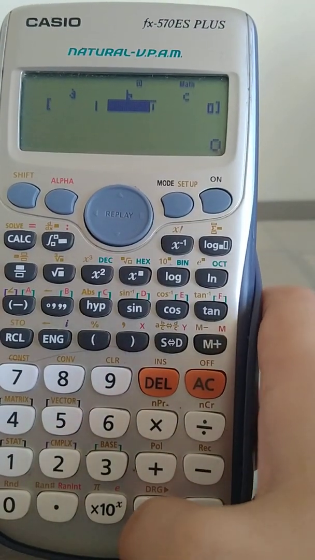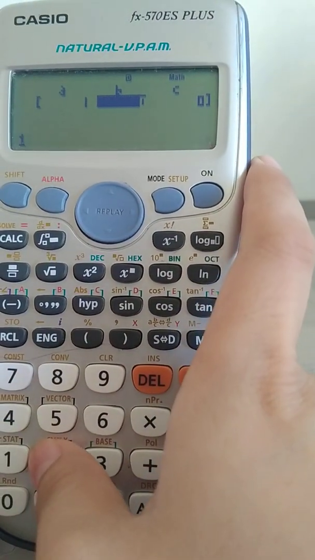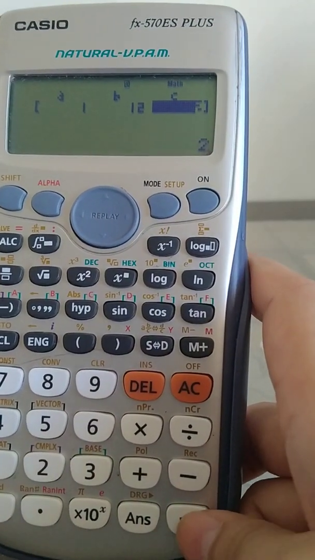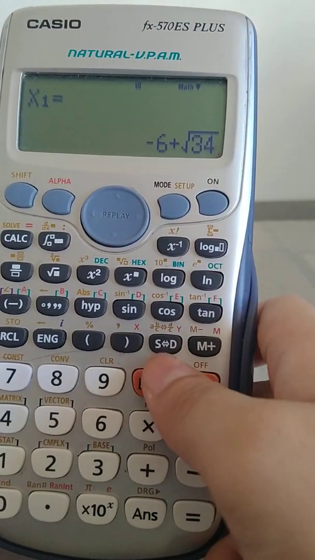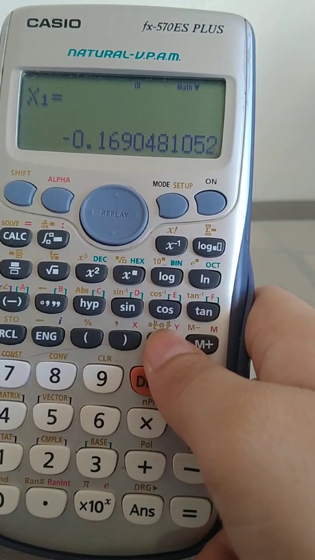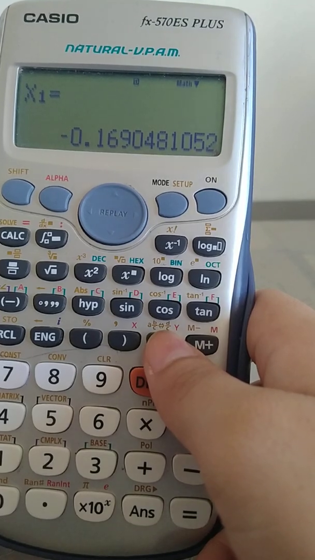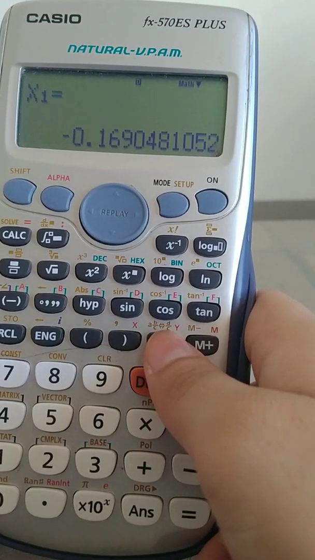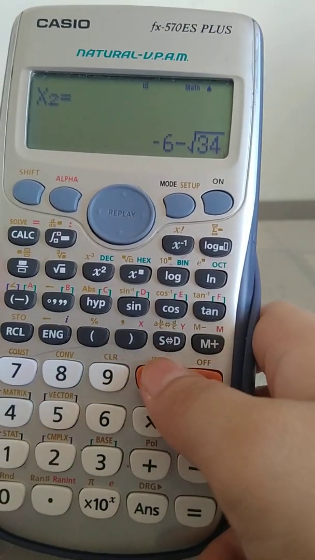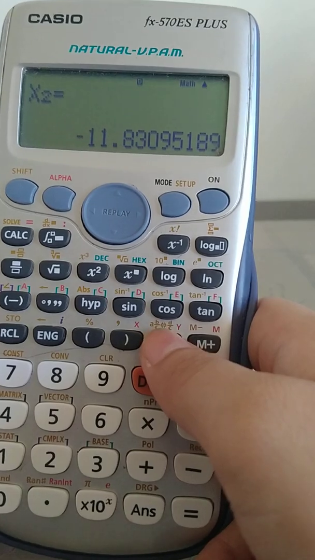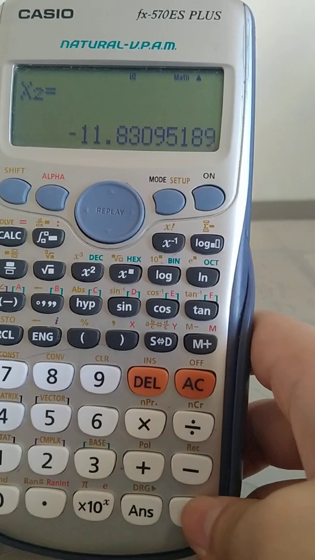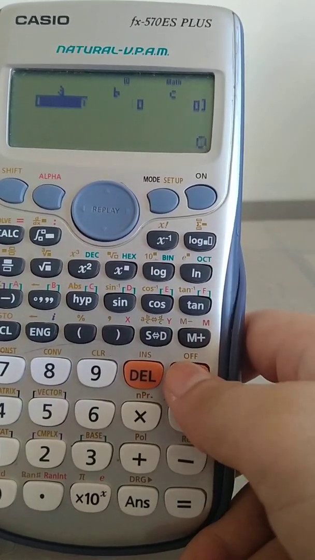The value of b is 12, and then our c value is 2. By this, we can obtain the value x1, which is negative 0.16 or approximately negative 0.17. And then press equal sign to find the value of the second x, which is negative 11.83 approximately. As easy as that, we can get the roots of this equation.